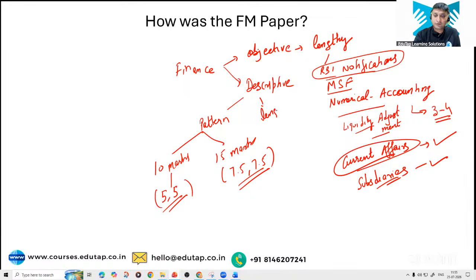Yes, sir. So overall finance, it was not easy from what I can see. Anyways, the paper is lengthy, and current affairs have also come. RBI notifications have also been asked as part of current affairs, which makes it a little difficult sometimes to answer. So overall we can say moderate to difficult, somewhere in between, because the paper seems to be very lengthy. If they have broken the descriptive part into multiple parts, then it might be difficult for many people to write the complete answer itself. It was slightly difficult, as the students were telling.